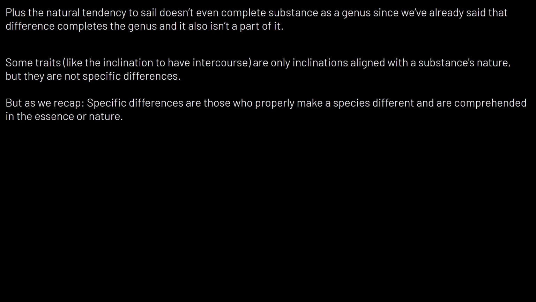So let's recap. Specific differences are those which properly make a species different and modify the essence to make it differ from another essence, and are comprehended in the essence or nature. Separable accidents or differences are things that are temporary, that just pass over, like being ill, being healthy, etc. Inseparable accidents or differences are stuff you can't really remove, right?